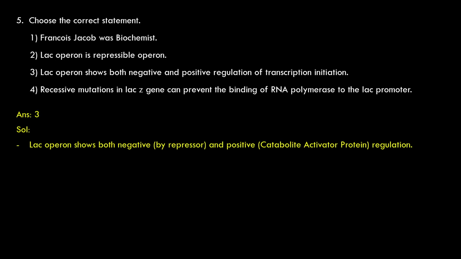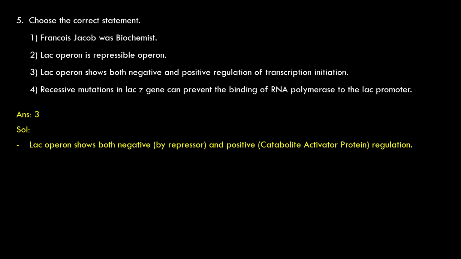Lac operon shows both negative and positive regulation. So, negative regulation by repressor, product of gene I. Positive regulation by another regulatory gene product, that is catabolite activator protein. This catabolite activator protein binds to cyclic AMP. Again, cyclic AMP is formed when there is negligible concentration of glucose. Cyclic AMP is formed by the enzyme adenylate cyclase.